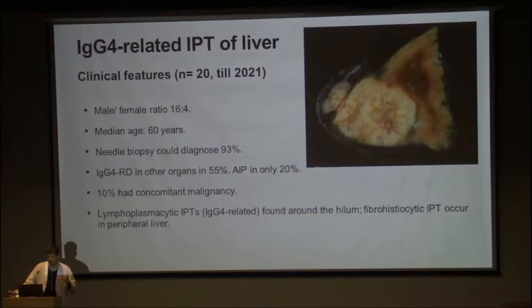I tried to compile all the case reports of inflammatory pseudotumors which were characterized as IgG4 related disease, and I could find 20 patients till this year, and I found that most of the patients were male with a strong male predominance of 16:4. Patients were mostly older, 60 years. Needle biopsies could diagnose over 90% of these, unlike what is written. Over half of patients have IgG4 related disease in other organs as a clue, and pancreatic involvement was seen in only 20%. 10% had concurrent malignancies.